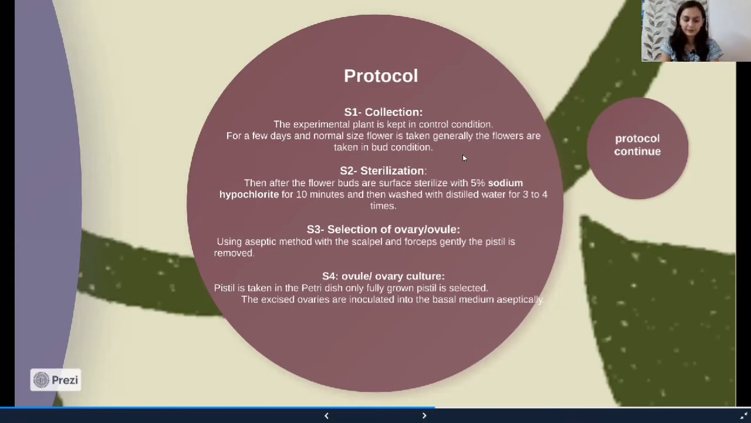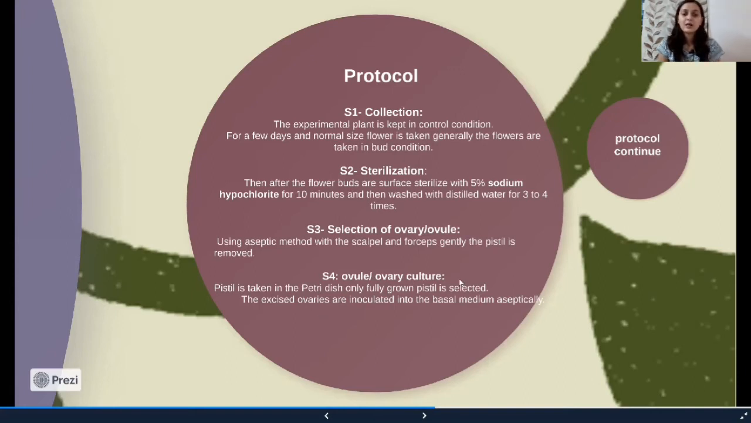Selection of ovary culture. Now, selection of ovary and ovules is done using aseptic methods. We will put the flower in the LAF after sterilization. We will take that flower in the bud condition in the LAF, and then with the help of scalpel and forceps, gently we will remove the pistil of the flower.